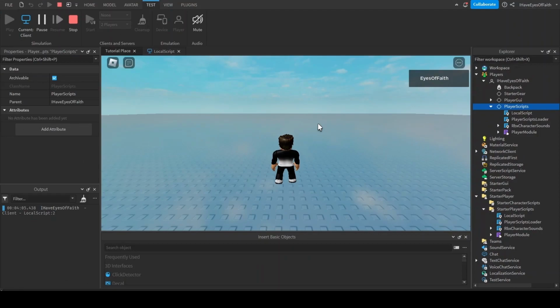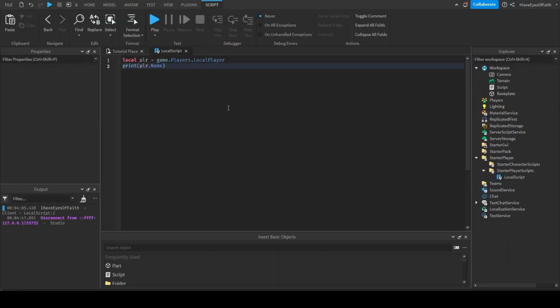And if you were to join on your end, your output would say the same thing, but I wouldn't be able to see your output because, like I showed you before in the picture, we can't communicate directly. We have to communicate through the server. So that's one of the main takeaways I want you to have from this. Everyone has their own local scripts, and it gets duplicated when they join, and anything we do on the local script will only affect the player that the local script belongs to. This seems overly complicated, but it's really necessary because it makes things safer, and Roblox knows what they're doing. Don't question them. Sometimes you should question them, but I don't know what I'm talking about.